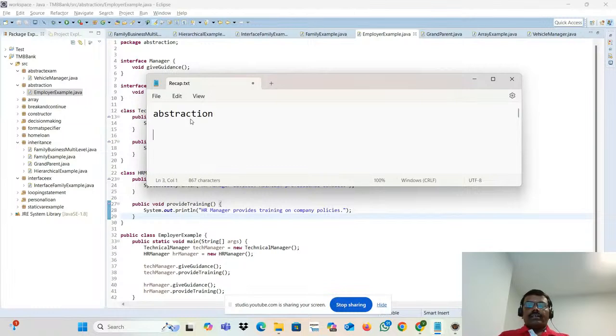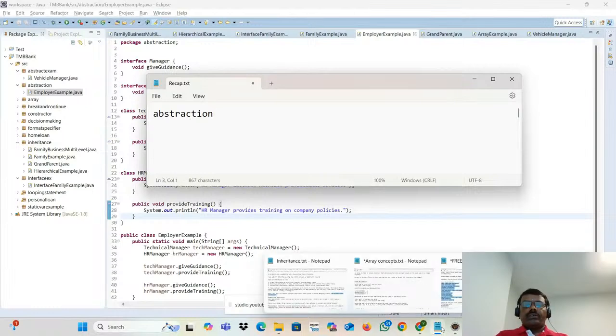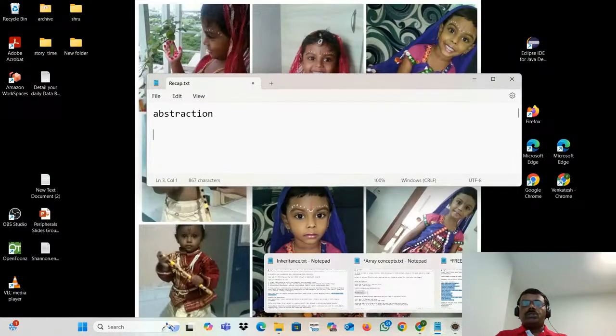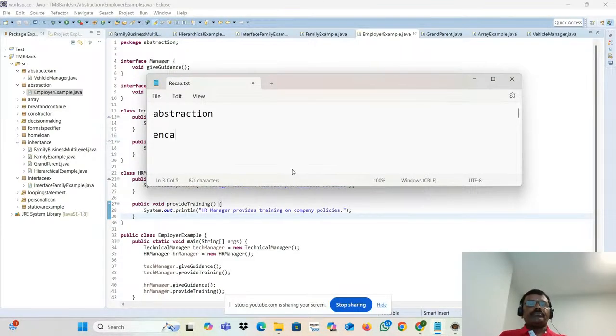Let me cover one more thing before that. There are two concepts that are always confusing: one is abstraction, another one is encapsulation. What do you mean by abstraction? It is a kind of design-level thing.